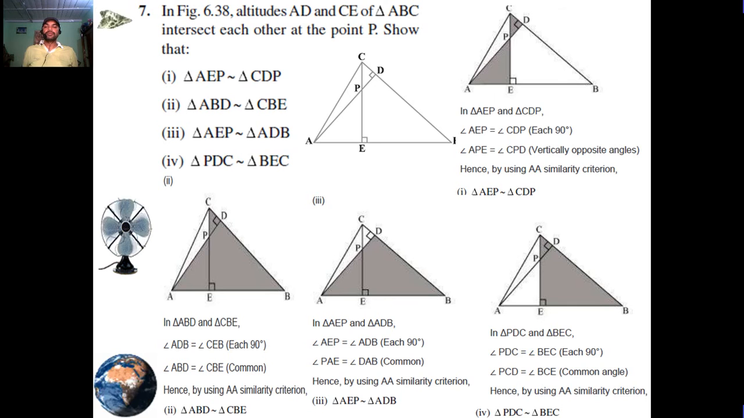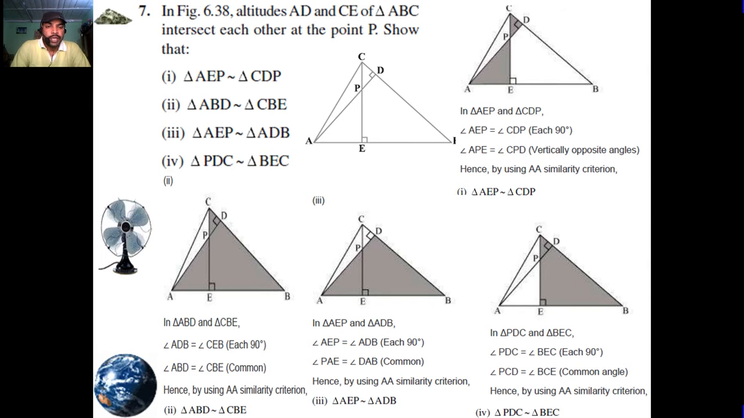Second, in triangles ABD and CBE, angle ADB is equal to angle CEB, each 90. Angle ABD is equal to angle CBE, common. Hence, by using AA similarity criterion, triangle ABD is similar to triangle CBE. Third, in triangles AEP and ADB, angle AEP is equal to angle ADB, each 90. Angle PAE is equal to angle DAB, common. Hence, by using AA similarity, triangle AEP is similar to triangle ADB.